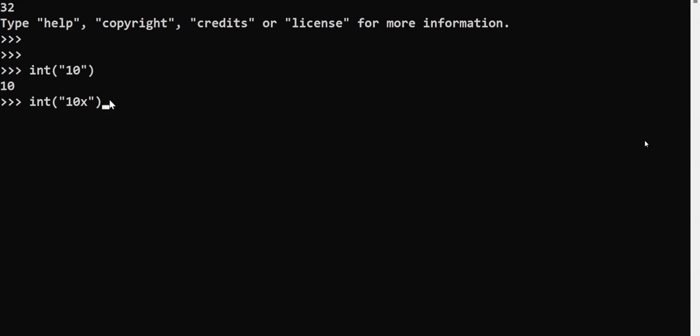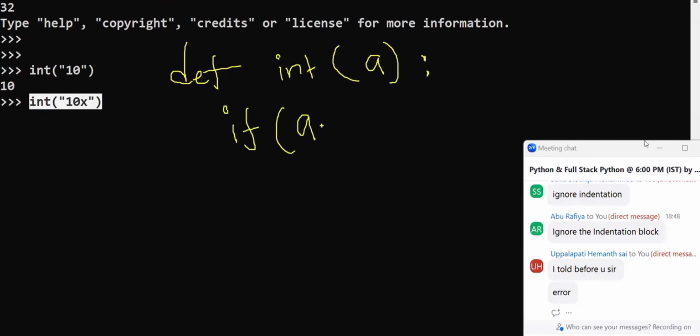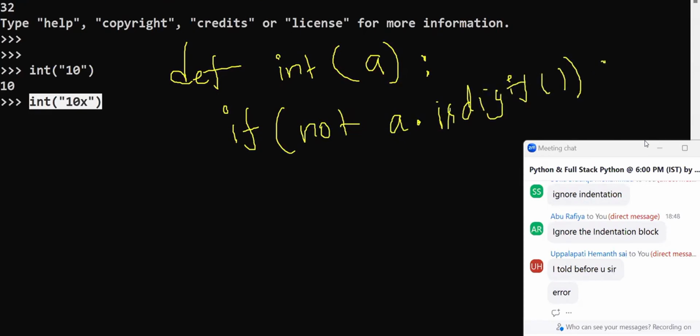Let me tell you what is happening inside. Internally, this is receiving the data. See, I'll write the simple code. DEF, what is the function name? Int is a function defined by whom? Python developers. What did they write inside? If not a dot is digit. Not a digit. What happens?